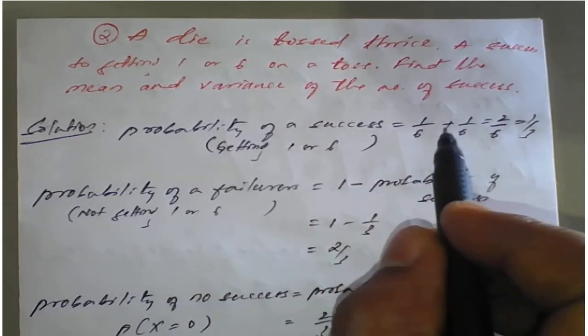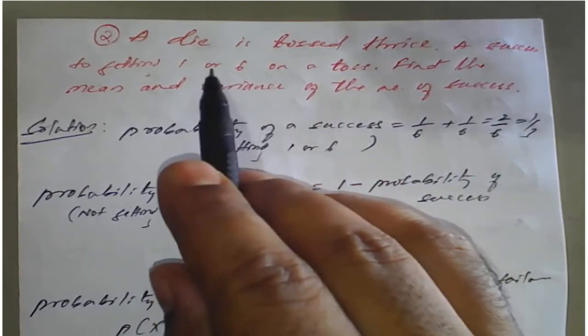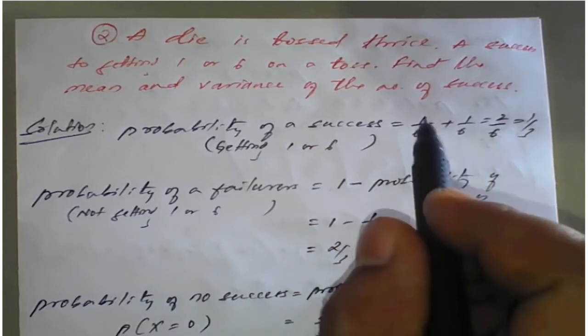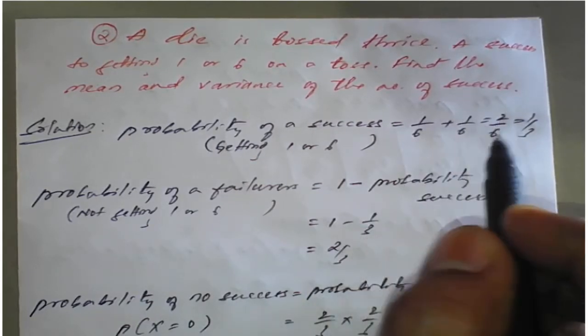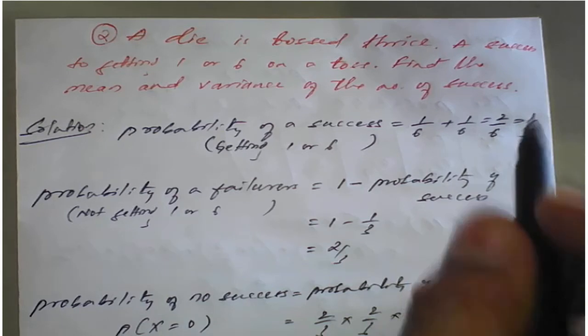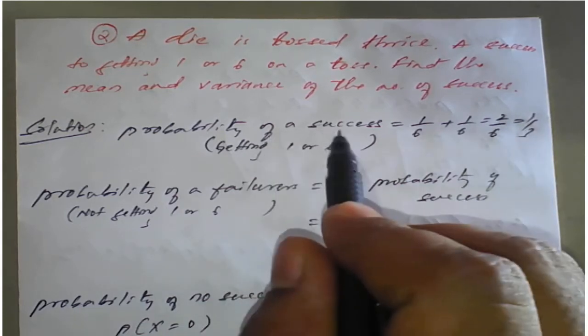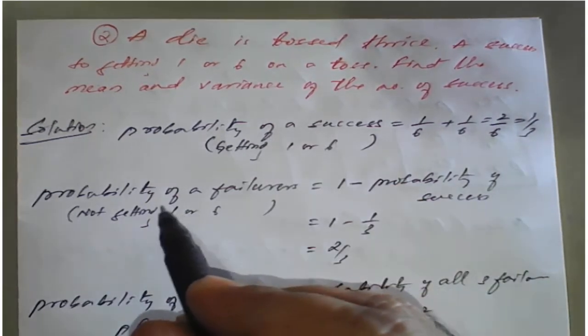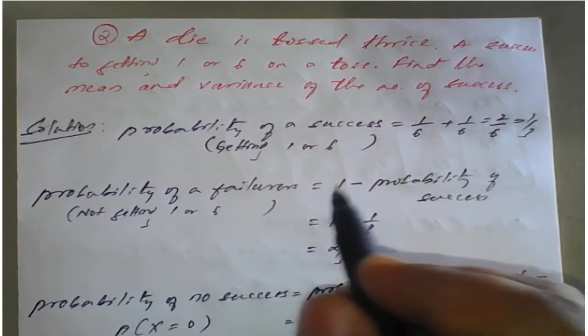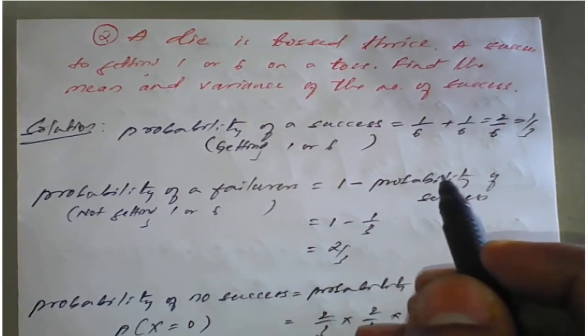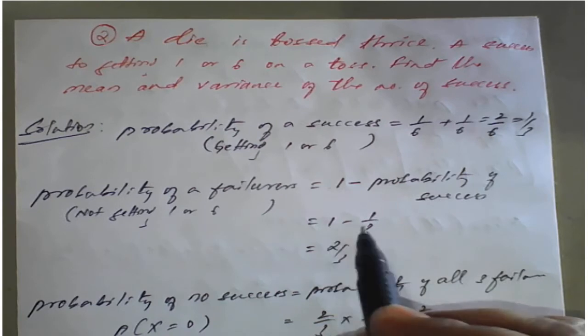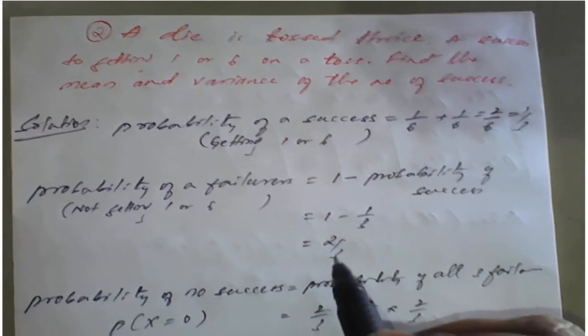If OR comes, you have to take plus, if AND comes, you have to take multiplication. So 1 by 6 plus 1 by 6, which is nothing but 2 by 6, and which is nothing but 1 by 3. So this is probability of success. And always probability of failure is given by 1 minus probability of success. So therefore it will be 1 minus 1 by 3, which is nothing but 2 by 3.